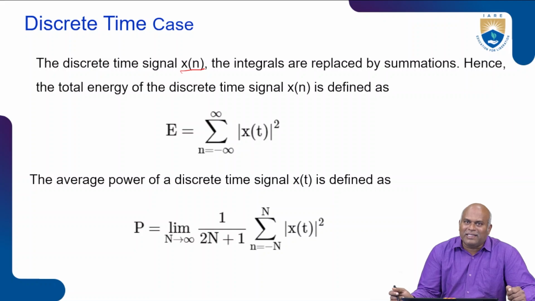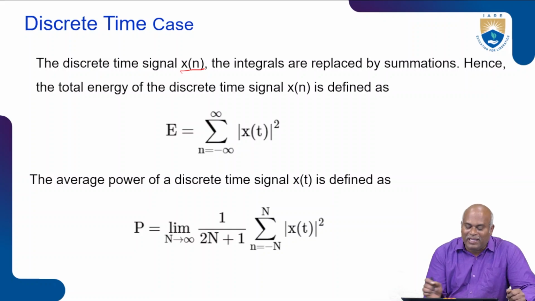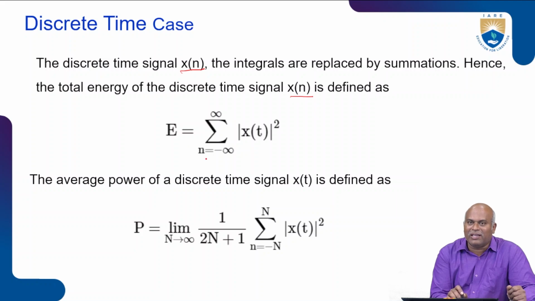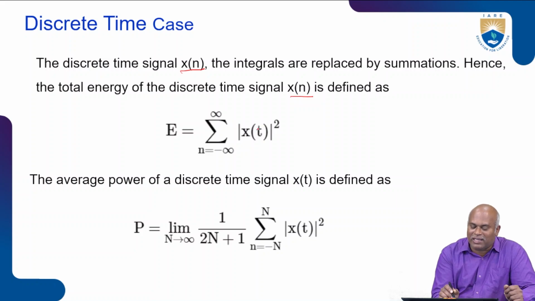The total energy of the discrete time signal x of n is defined as E is equal to summation n equal to minus infinity to plus infinity of mod of x of n whole square. Sorry, this is x of n.